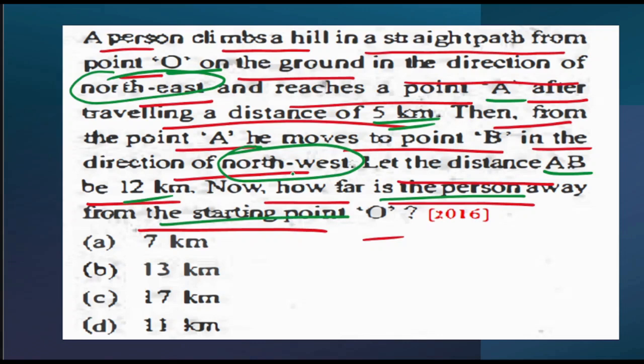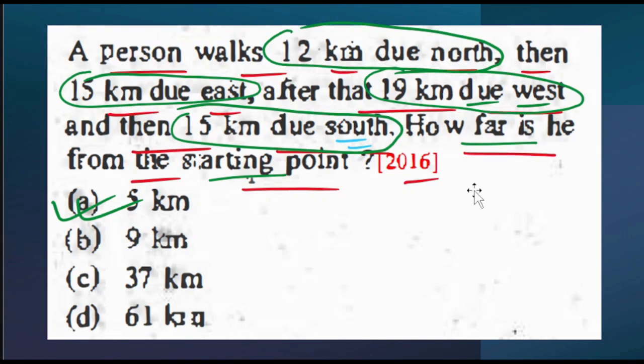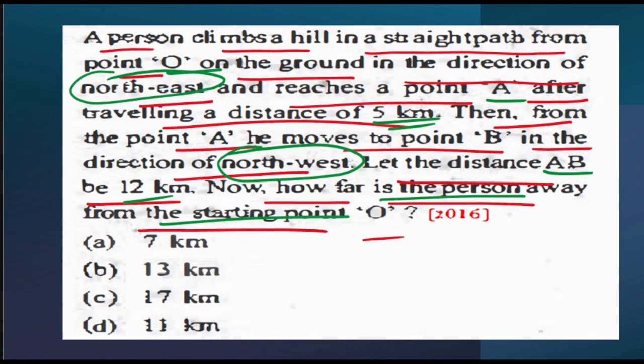So this again came in 2016. You are observing that how many questions came in 2016? One question and now again 2 questions. So that means 2 questions came in 2016. In 2014 also 2 questions came, 2015 1 question came and 2016 2 questions came. So every year 1 to 2 questions are coming from this particular topic. Now let's see how to solve this particular question.